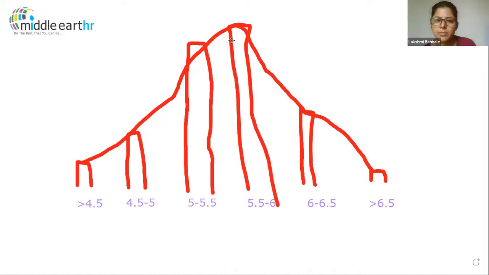You can see that there is a skew towards this side. This side is a bit thinner and this side is a bit thicker. So you'll tend to see a bit of variance in the mean, median and mode numbers. But if it's perfectly symmetrical, mean, median and mode will be the same.